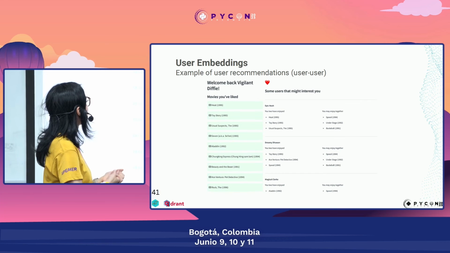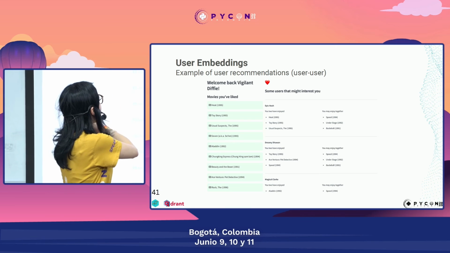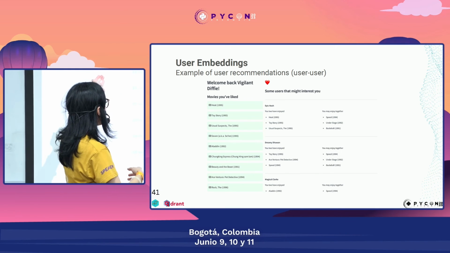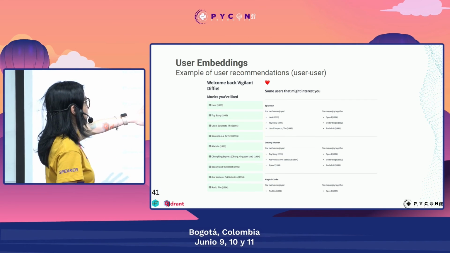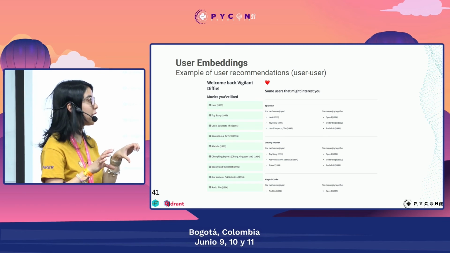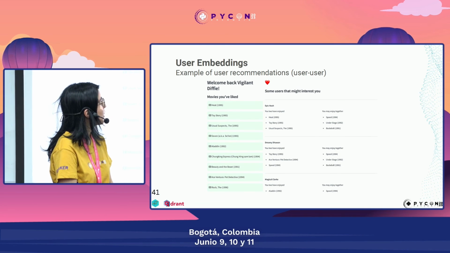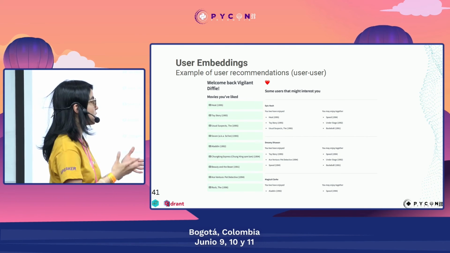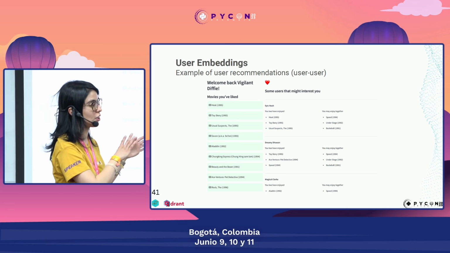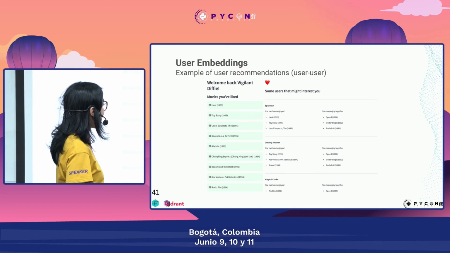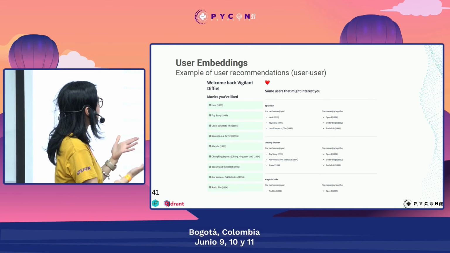I think this is really interesting, and it wasn't difficult to do, because we only needed to take the user embeddings from both. For example, this user, Vigilant Diffie, and Epic Nash is the other user. We take these two embeddings, make an average of them, and then go to the index of the movies and search for the closest movie embeddings to this average user embedding. That's how we are able to recommend content that both people will really enjoy.